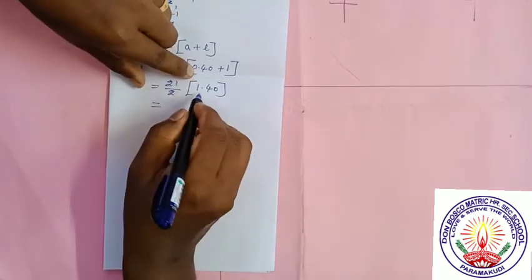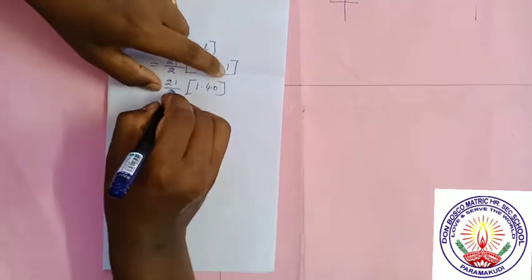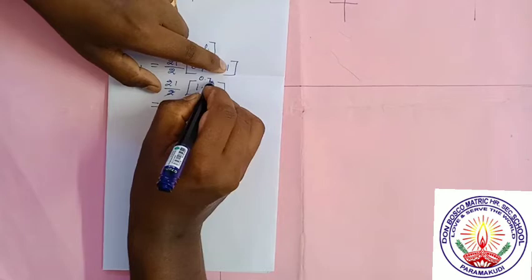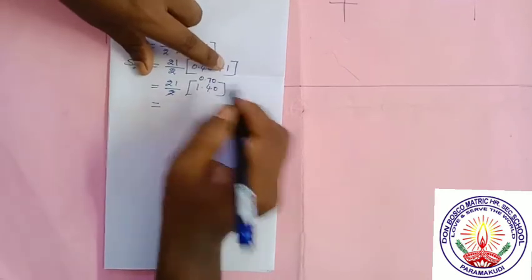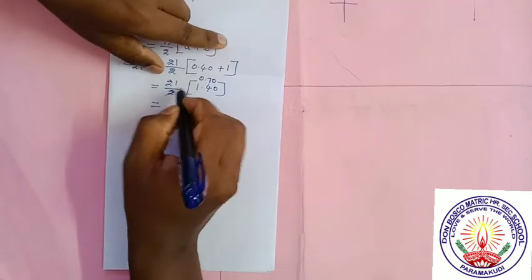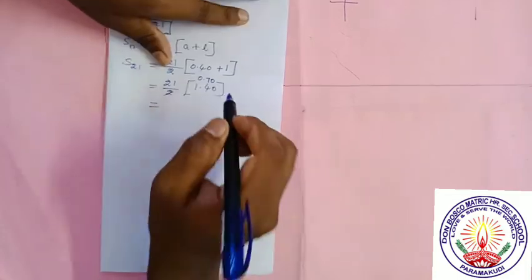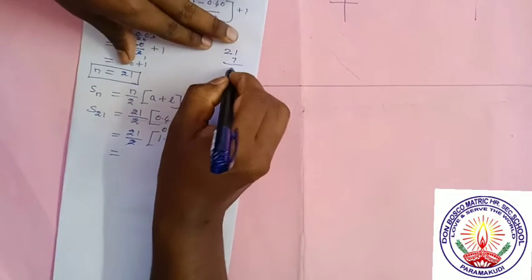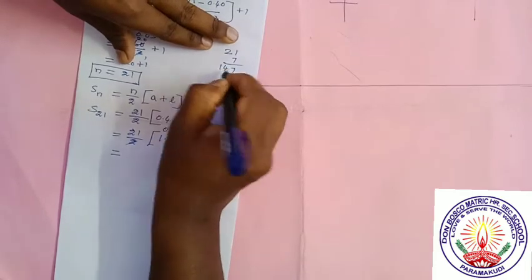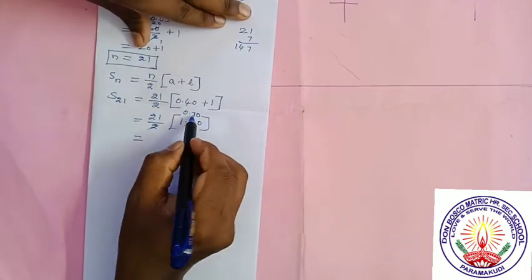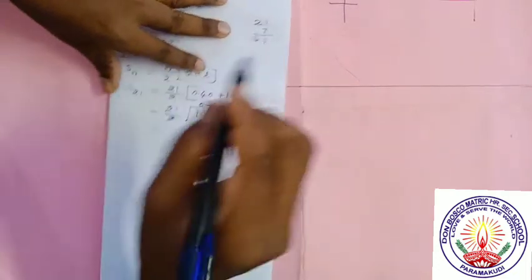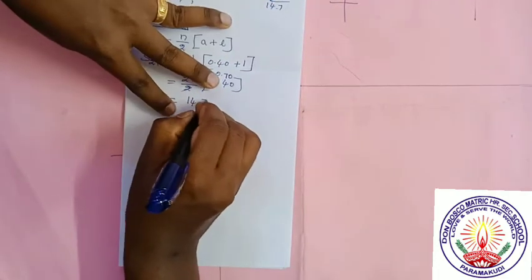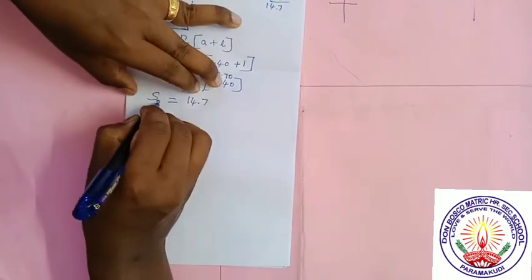1 2s are 2, 7 2s are 14. So when you cancel, it is 0.70. So no need to write 0, but it's better. So now we have to multiply 21 into 0.70. 21 into 7, 1 7 is 7, 2 7s are 14. Since it has one digit decimal, we have to put one dot. So the answer is very simple, 14.7.